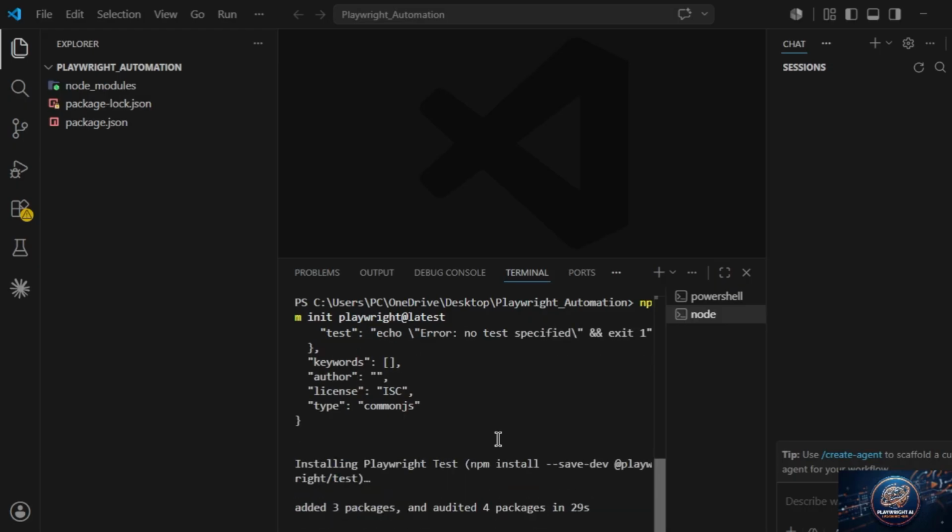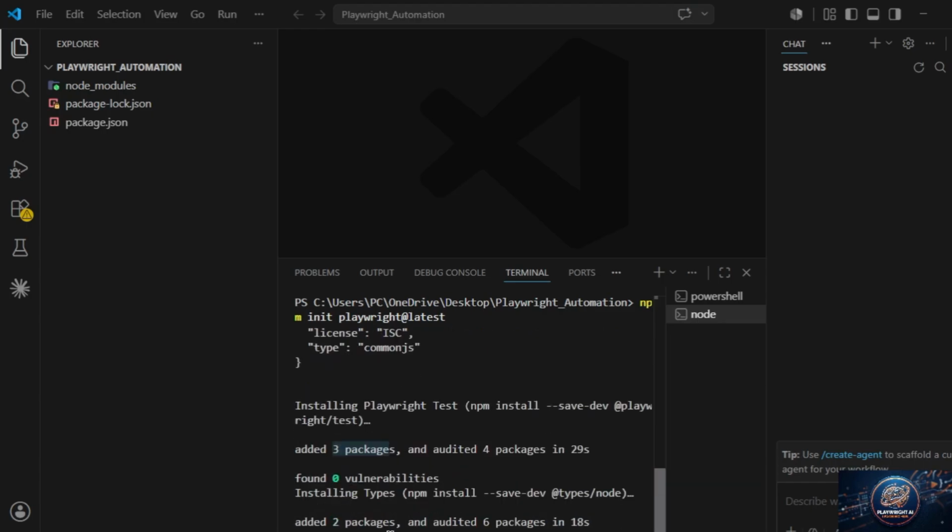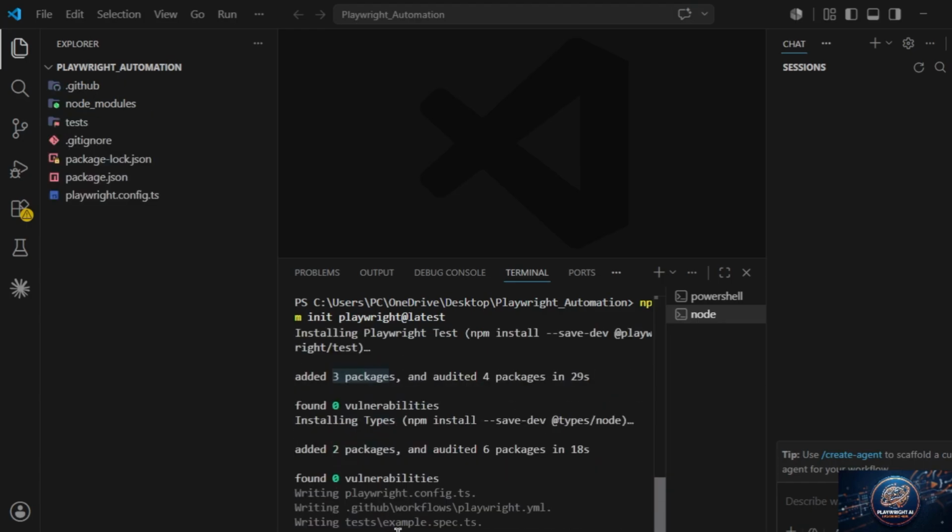Okay, yeah, it's continuously adding 3 packages, 4 packages. We have to wait for some time until it downloads all the packages, browsers.